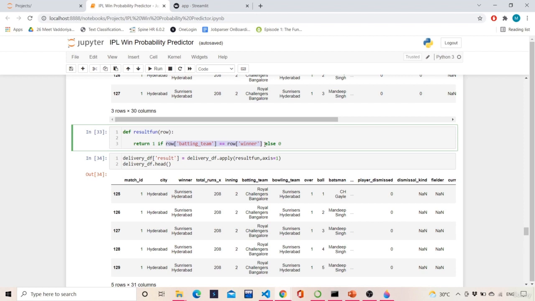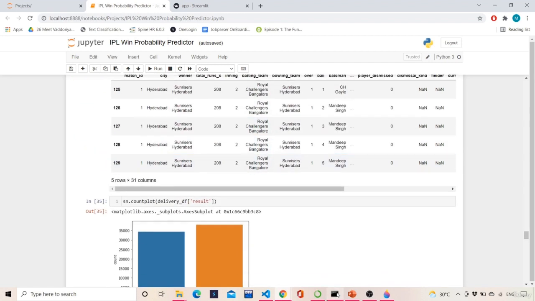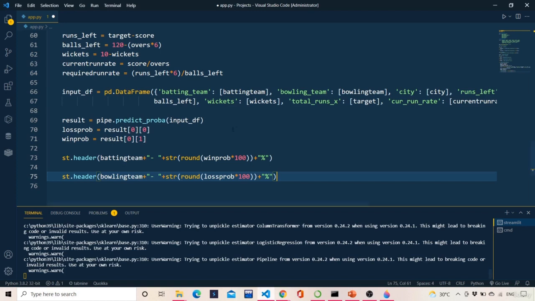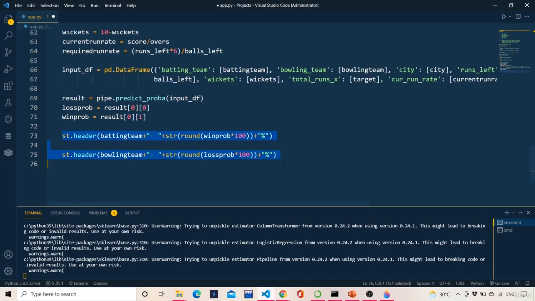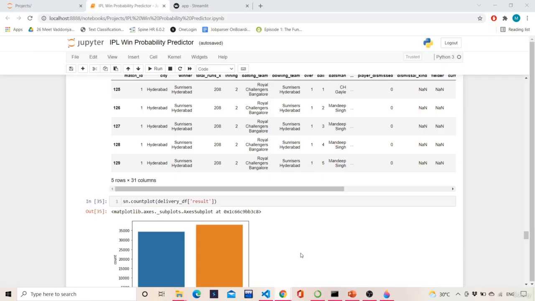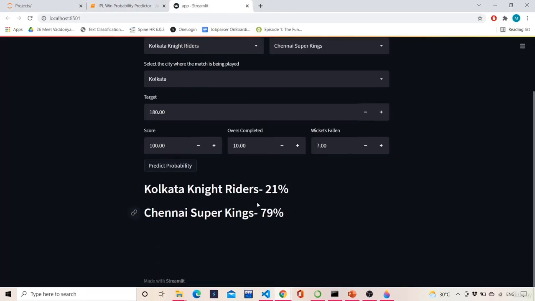Basically there are two teams. In the first innings, one team will bat and the other team will bowl. In the second innings, the other team will chase the runs which the first team has batted and scored. On that kind of model this entire thing is made. So we will write the batting team result and the bowling team result in the form of probabilities, and the result will be something like this.